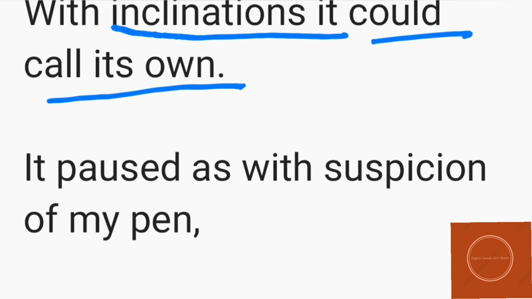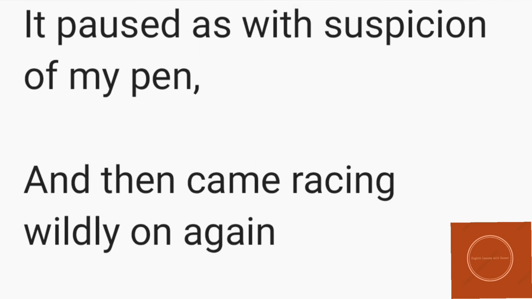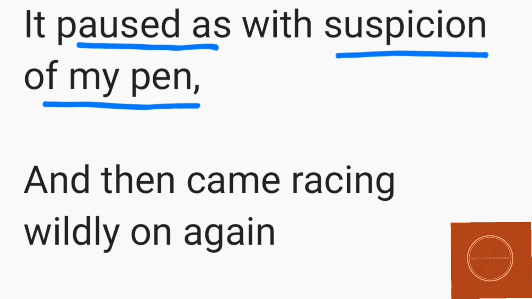It paused as with suspicion of my pen. Now over here we can see the survival instincts that the mite has. The poet is saying that the mite was pausing with the suspicion of his pen. So basically, as the poet was moving his pen, with the movements of the pen, the mite had paused.